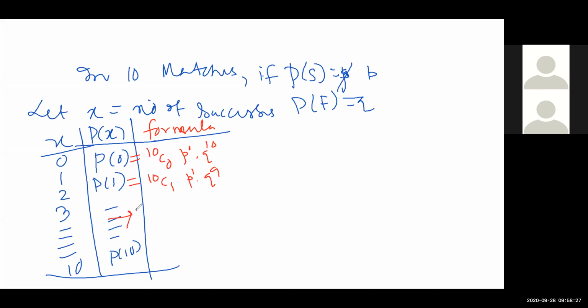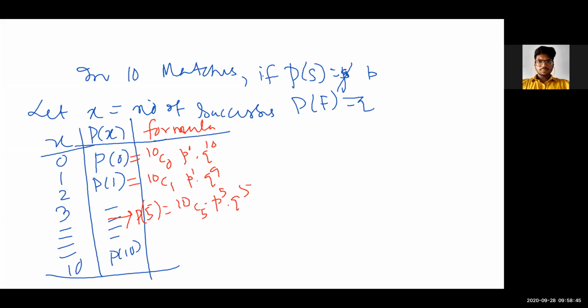Sarit? Yes, sir. Go for P5. Sir, 10C5. 10 to the power or 10C5? No, sir, 10C5, P to the power 5, Q to the power 5. Wow. Very good. All of you are clear? Saiti Ghosh, you are there? Yes, sir. Is it clear? Okay. Anybody having doubt, please ask me.